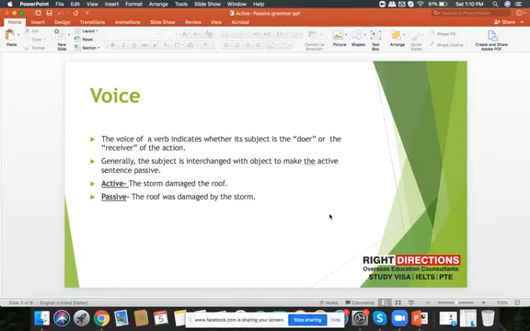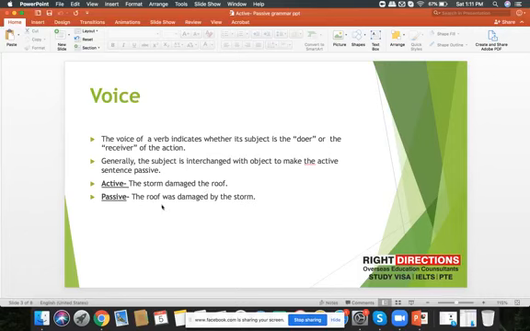And if the subject is changed into object and the first part of the sentence is object followed by some form of verb, it is called a passive sentence. For example, the storm damaged the roof. See, it's an active sentence. How? The storm is the subject, damaged is the verb, the roof is the object.